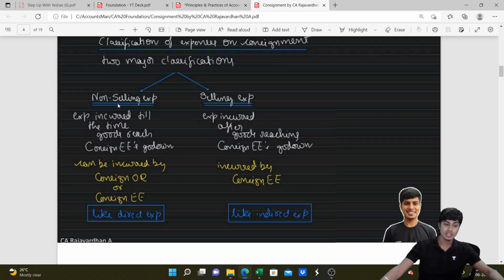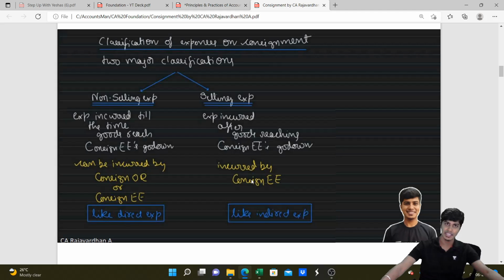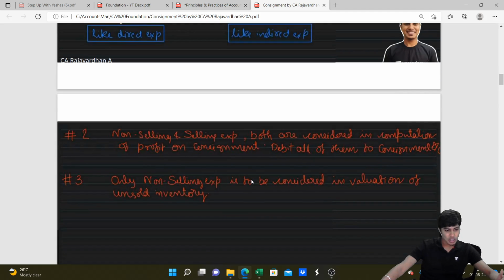Read this: non-selling expenses. Expenses incurred till the time goods reach consignee's godown, can be incurred by consignor or consignee. This is like direct expense. Selling expense: expense incurred after the goods reach consignee's godown. This is like indirect expense, my friend. Got it? Yeah. Scroll down.